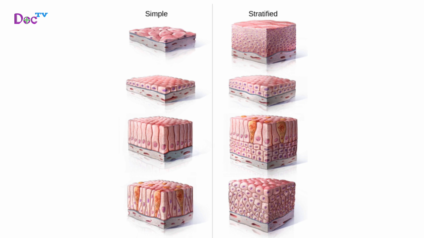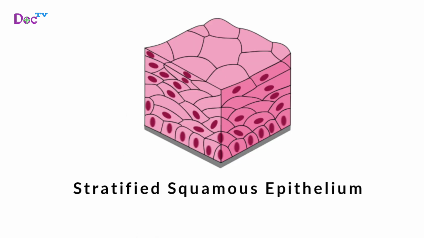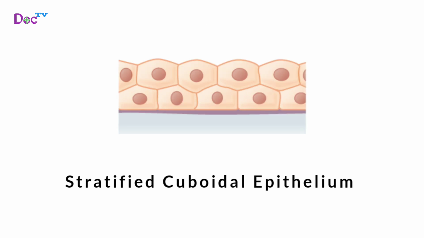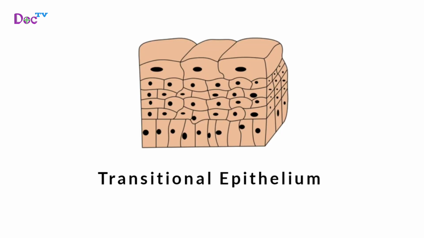Based on the shape of the cell in its apical layer, it is classified as stratified squamous epithelium, stratified columnar epithelium, stratified cuboidal epithelium, transitional epithelium. The epithelium rests on the basement membrane which separates it from underlying connective tissue.